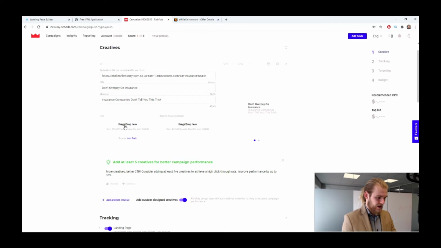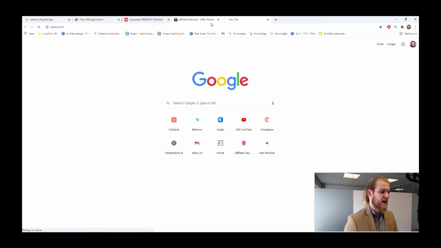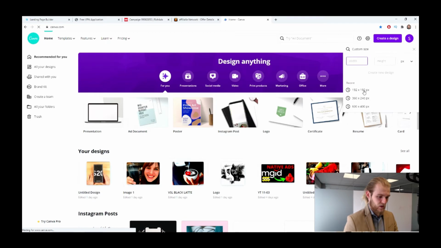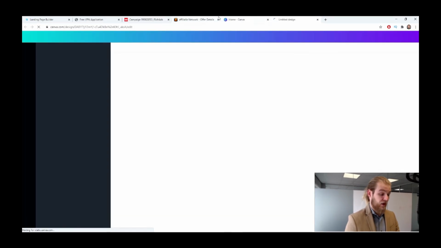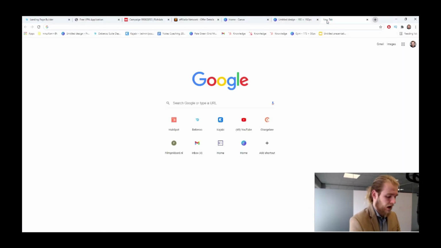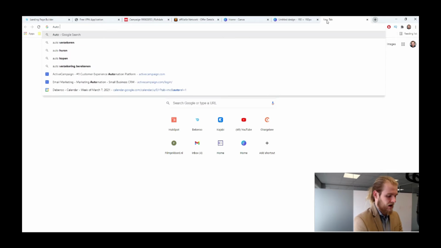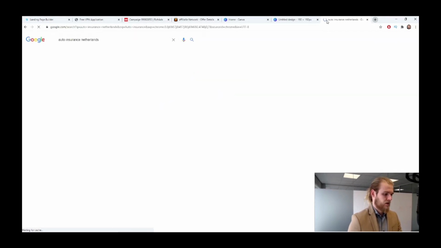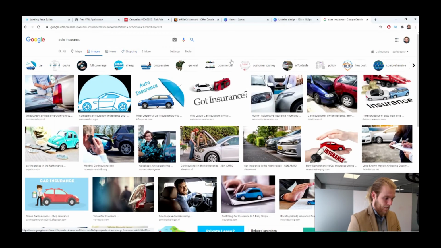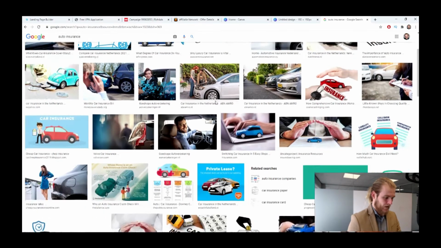So the icon size is going to be 192 by 192, and the banner image size is going to be 492 by 328. So let's start with the icon, and I'm going to use Canva to get the right dimensions. All right. So custom size 192 by 192, this is right here, very common size. All right, cool. What kind of results do we get when we type in auto insurance? Images. Let's see.